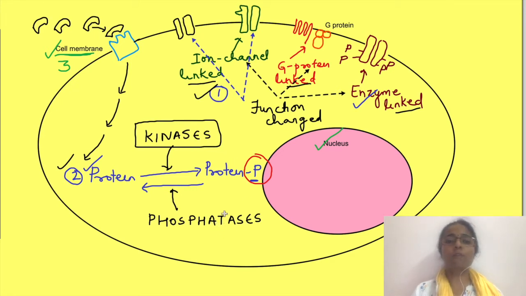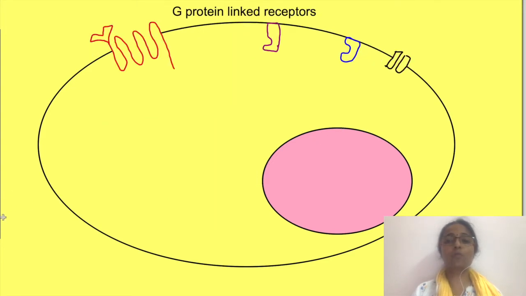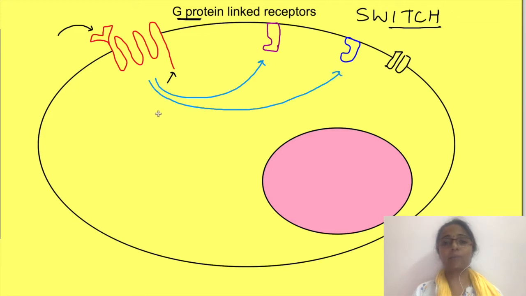Okay, now we will focus on what intracellular events take place when a ligand binds to G protein linked receptors. These receptors have an extracellular binding site to which the hormone binds and an intracellular cytoplasmic tail region to which G proteins may bind. G proteins act as a switch and functionally couple the receptor to their target enzymes or ion channels.